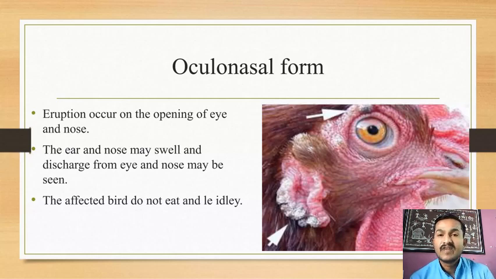There is a liquid, a watery fluid-like substance, discharged from the eyes and nostrils of the birds during the third form of chicken pox, that is the oculonasal form. Then the affected bird does not eat and lies idle. The birds are not engaged in feeding, and they die immediately.